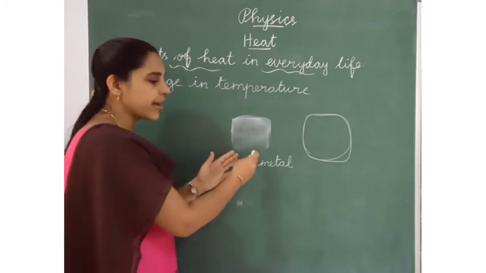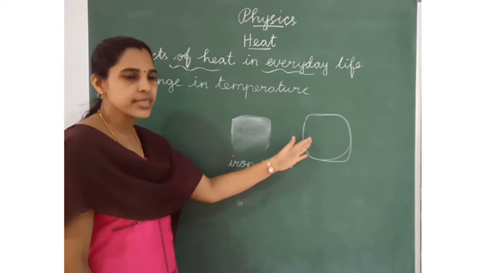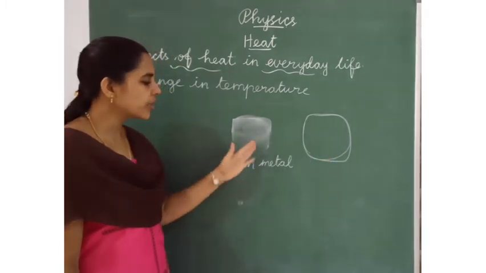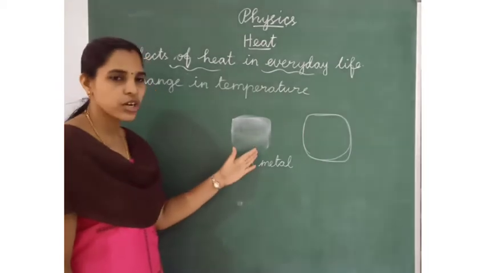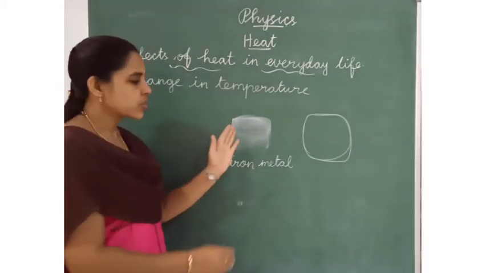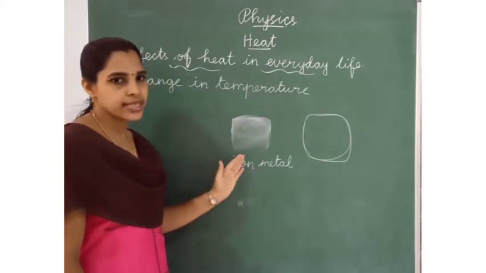When we heat an object, the random motion of the particles increases and its temperature also increases. When we cool the object, the random motion of the particles reduces, so the temperature also decreases.